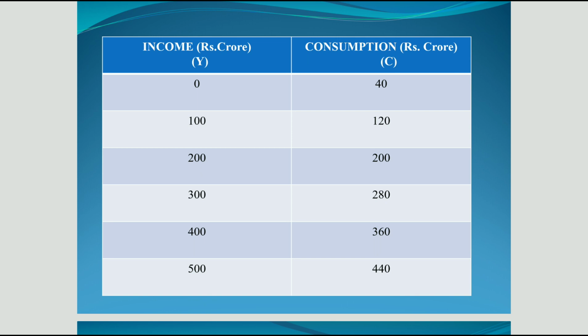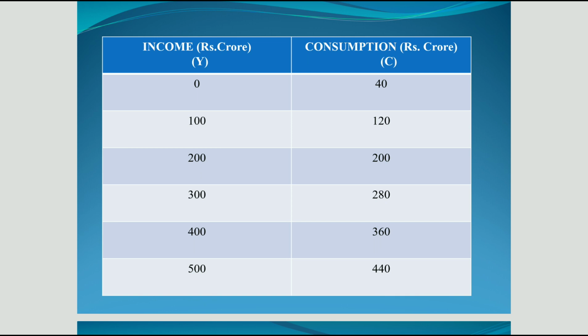both are equal. And after rupees 200 crore, as income increases 300 to 400 and 400 to 500, consumption also increases, but you can see here the rates of increase are different. Income increases as 100 plus 100 plus 100, but consumption does not increase in the same ratio.